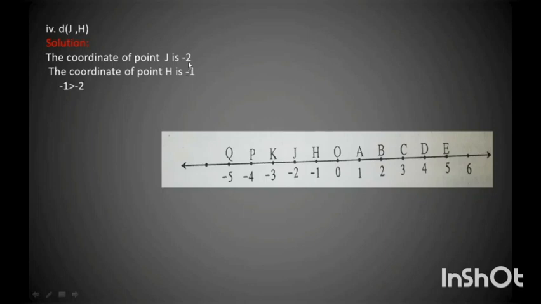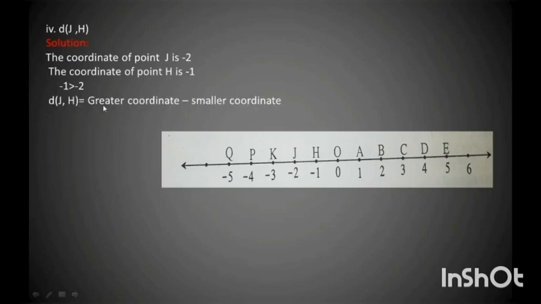Now, if we compare -2 and -1, both the numbers are negative. When two numbers are negative, the number which is close to 0 is always greater than the other number. So -1 is close to 0, so -1 is greater than -2. So I write -1 is greater than -2.